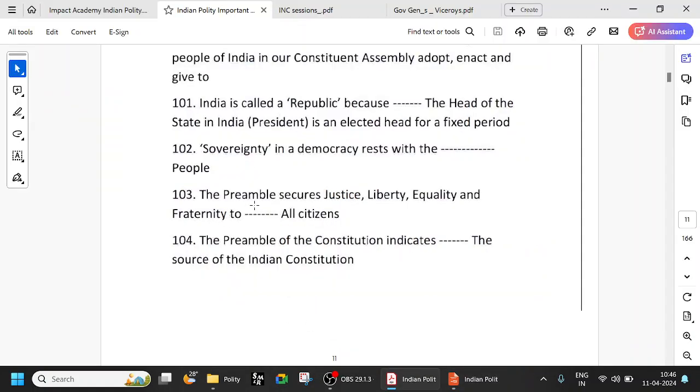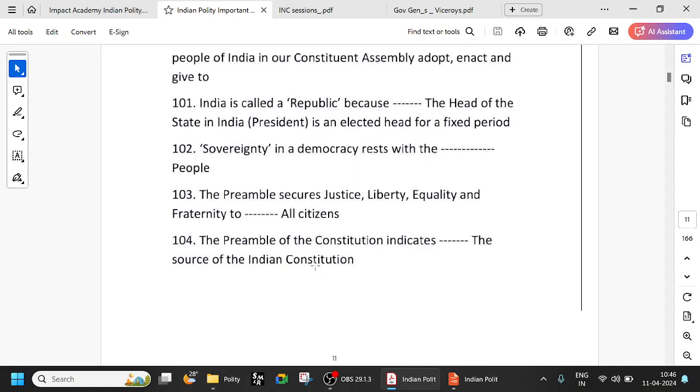Anyway, the preamble secures justice, liberty, equality, and fraternity, JLEF. Usually I remember it that way. JLEF to all citizens. The preamble of the Constitution indicates the source of the Indian Constitution. Multiple times we have seen this question, right?